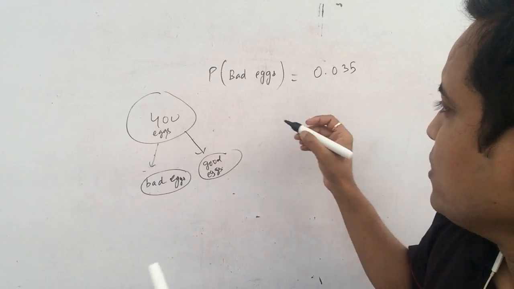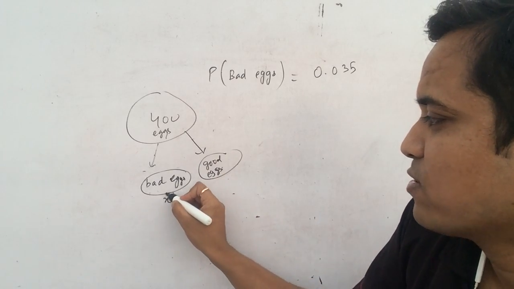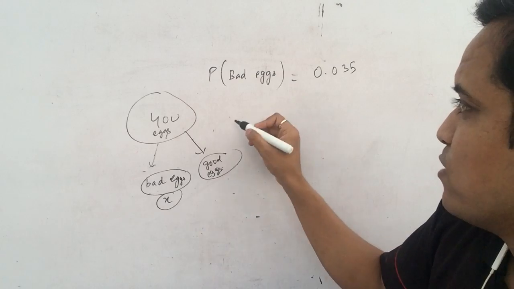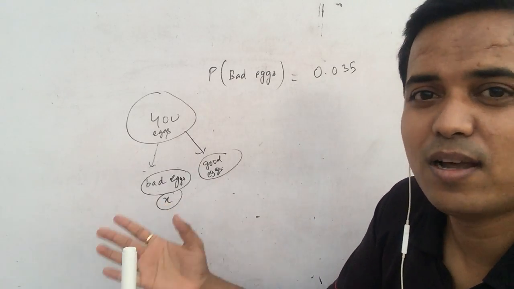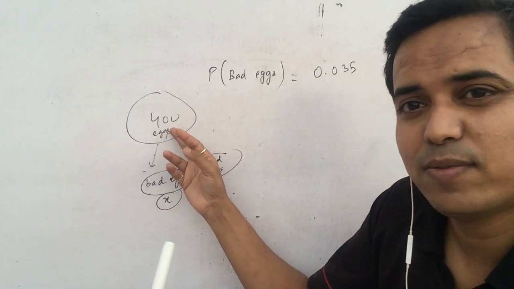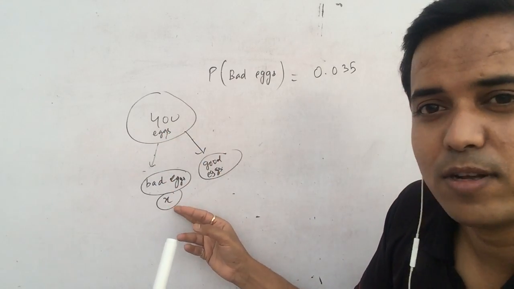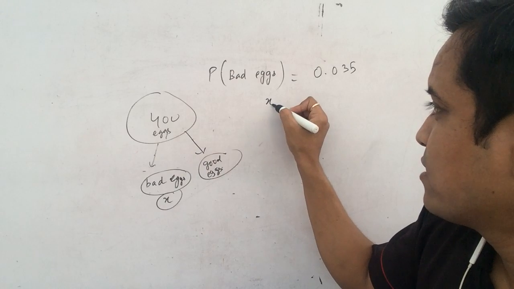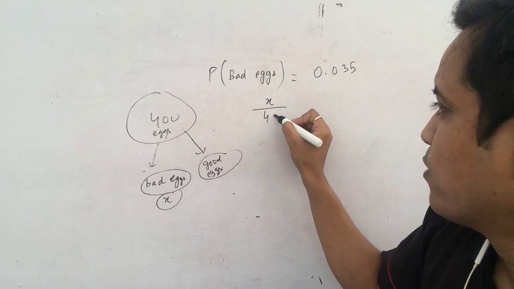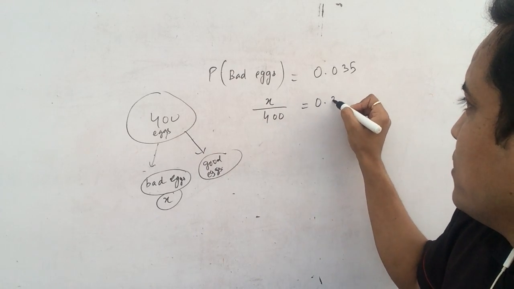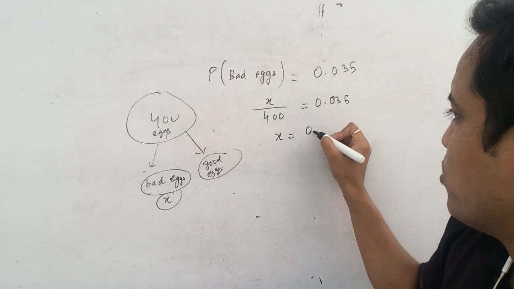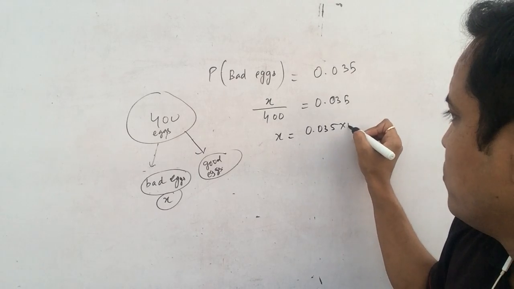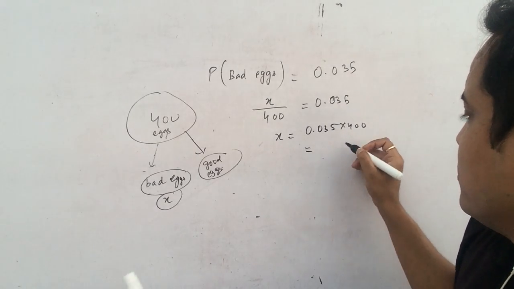So suppose the number of bad eggs is x. How would you find the probability? Favorable number of outcomes upon total outcomes. The total outcomes is 400. The favorable outcome is x. So x upon 400 equals 0.035. It is given. So what would you do? x equals 0.035 into 400.